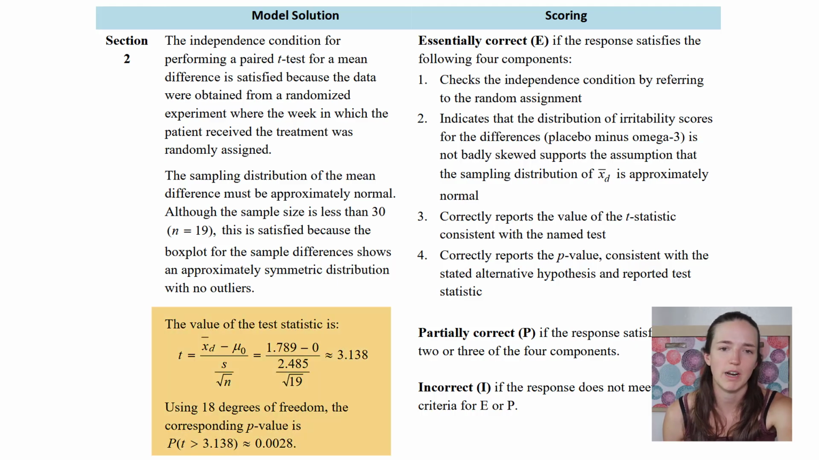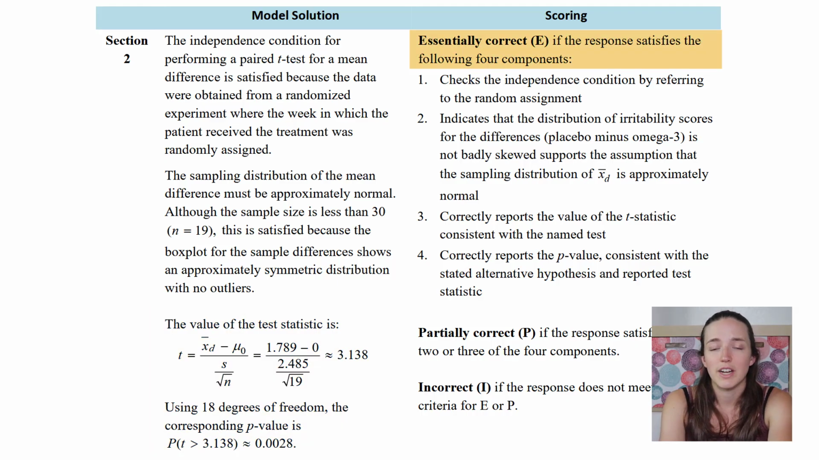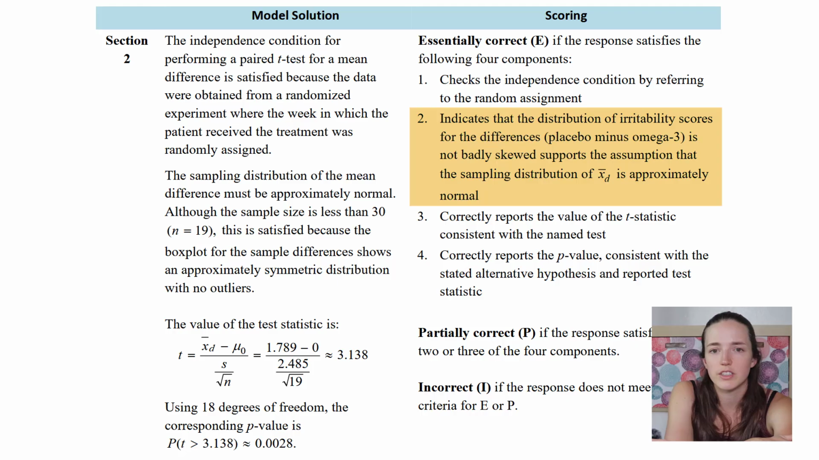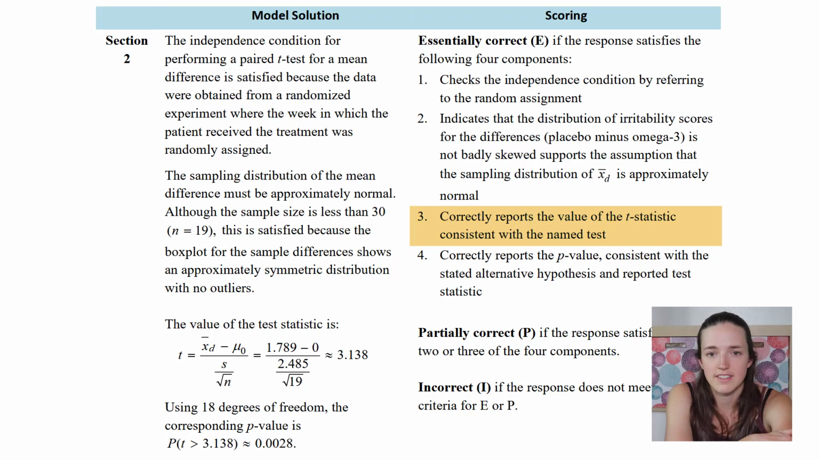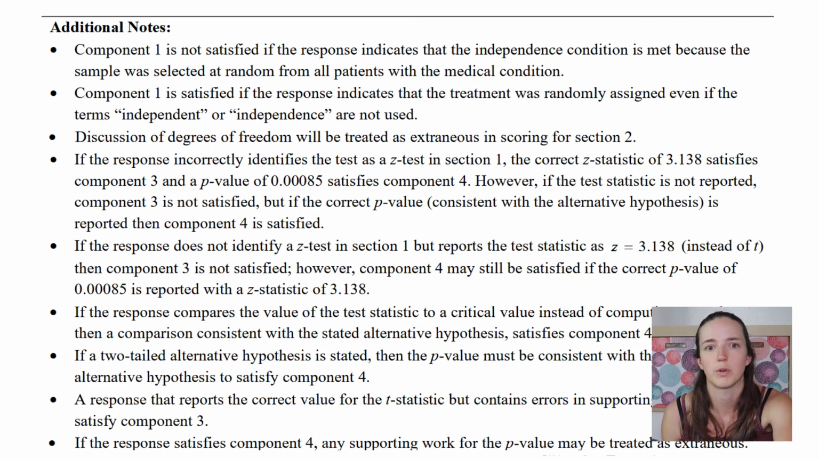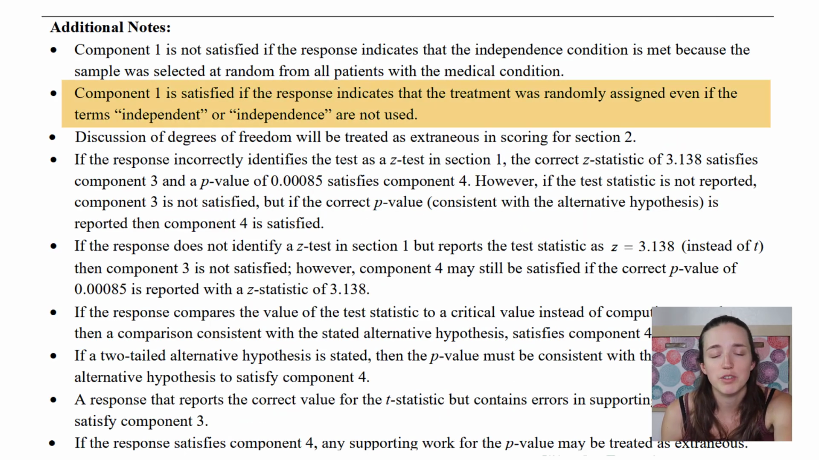Nice. Okay, I mean, rounding is a little different, but that's fine. So our answer matches. Now let's see the scoring. So I get an E if I check the independence condition by referring to the random assignment. Did that. I didn't say the word independent. We'll check the notes. Indicates that the distribution of scores is not badly skewed. Okay, did that. I got the t statistic. I got the p-value. Okay, let's just look through the notes. I didn't have to use the word independent or independence, so that's fine. I don't think any of this other stuff is applicable to my answer, so I think we're good.